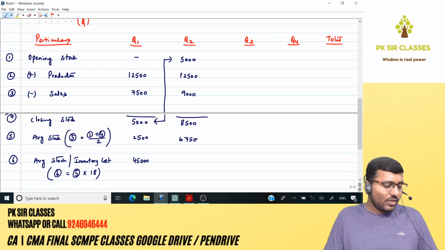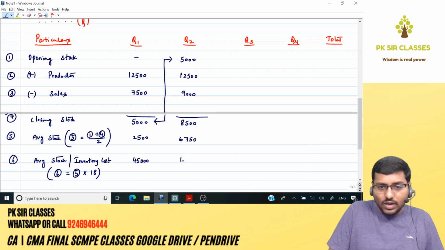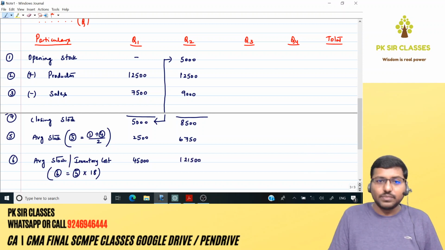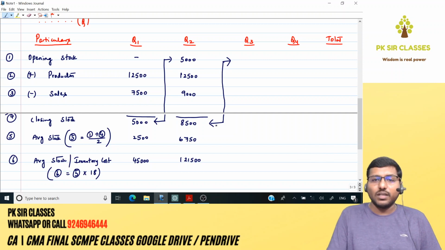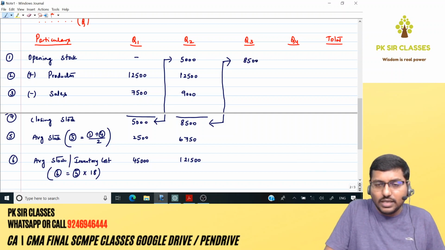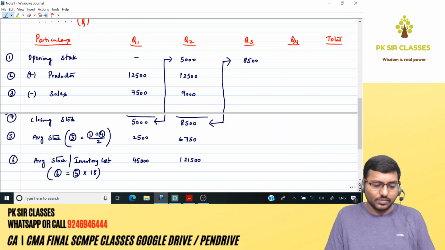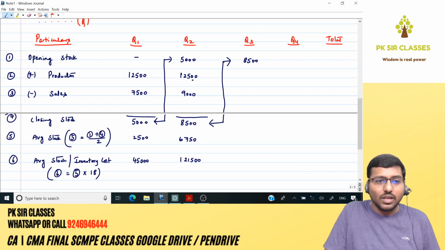Now 6,750 is average stock into per unit, it's going to be 18. So it's going to cost you 1,21,500. Right. Moving on to quarter 3. Again, same stuff. The closing stock of quarter 2 will be opening stock of quarter 3. How much was that? 8,500. After that you have production, which will remain constant, so it's gonna be 12,500.